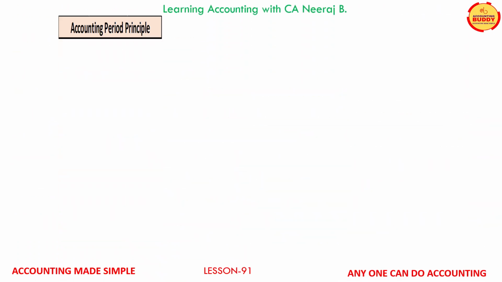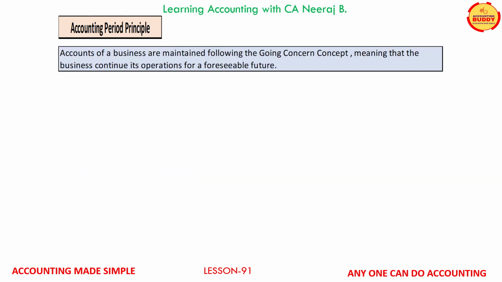We have discussed the term accounting period several times in our previous videos. Accounts of any business are maintained following the going concern concept. I hope that you remember the concept of going concern. Yes, it means that the business will continue to operate for the foreseeable future.